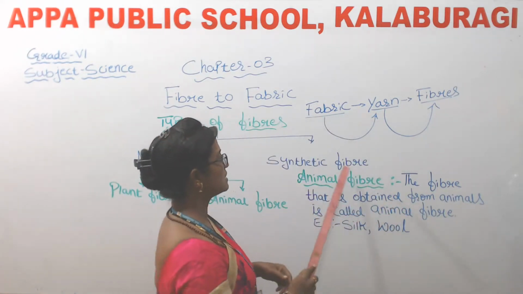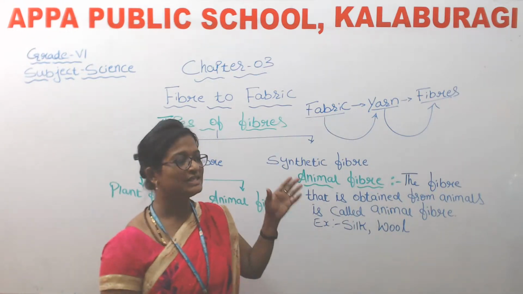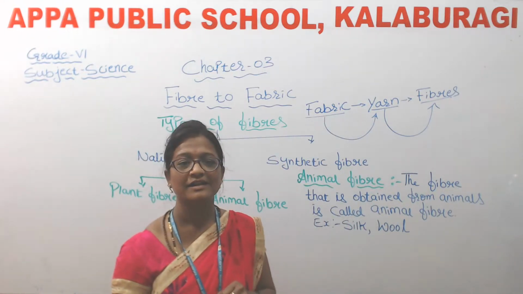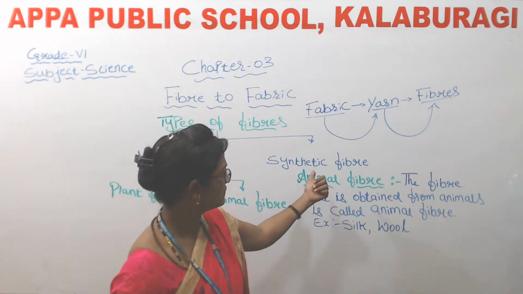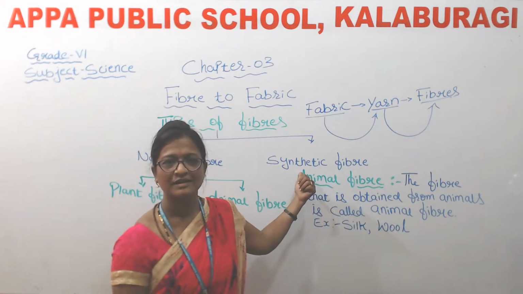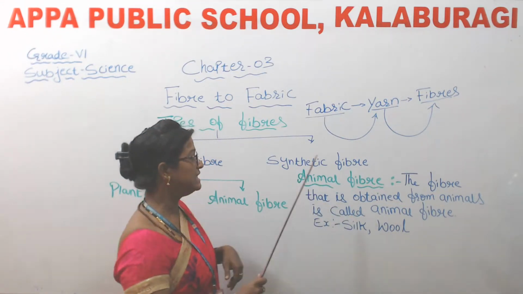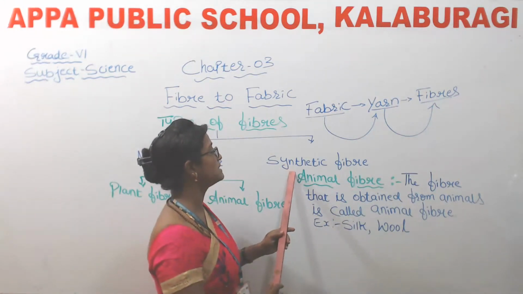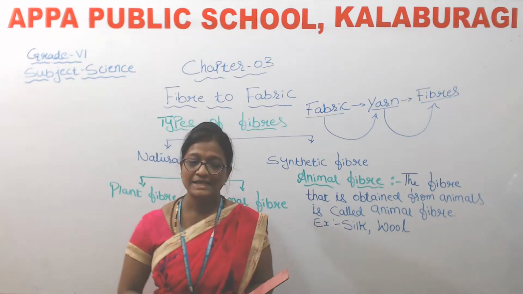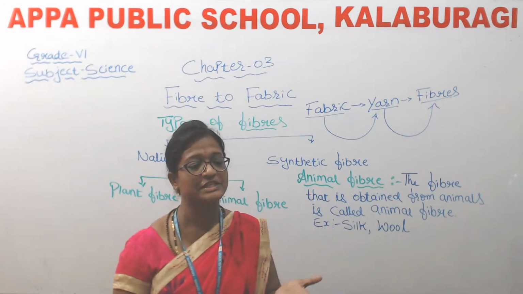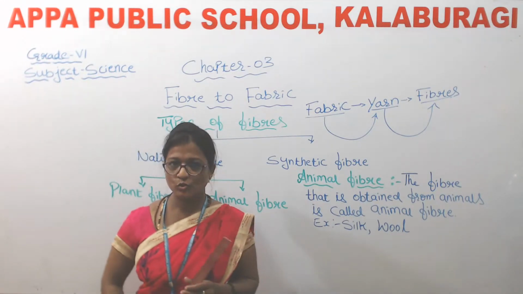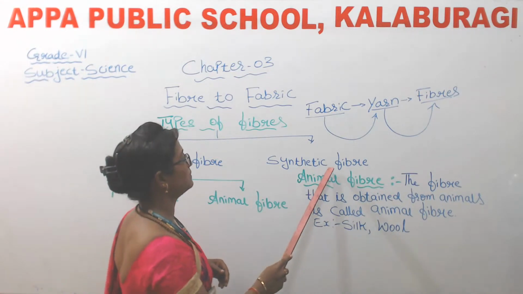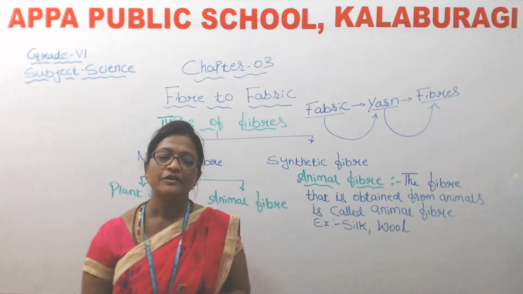So next we have discussed about synthetic fiber. So these synthetic fibers, do we get them from natural source? No, these are the man-made fibers. So these fibers are actually plastics made up of chemicals which is obtained from petroleum, isn't it? So these synthetic fibers are man-made fibers.